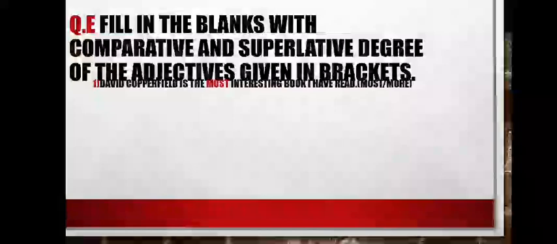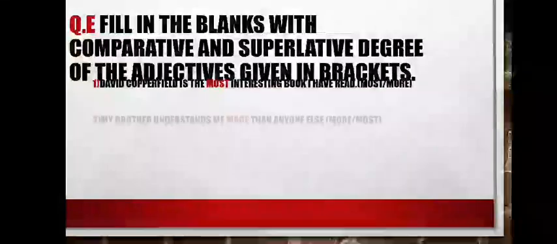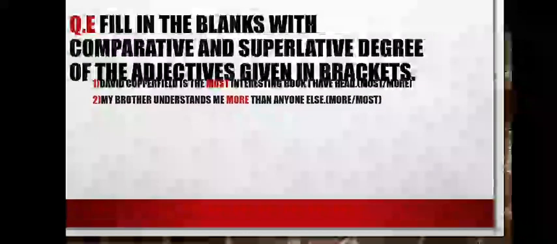In the bracket the options are given, most or more. So you have to write here most. Okay. I hope this is clear to you. Now see sentence number 2. My brother understands me more than anyone else. Okay. So the word more tells us that this is the comparative degree. So from more and most you have to write here more. Okay.